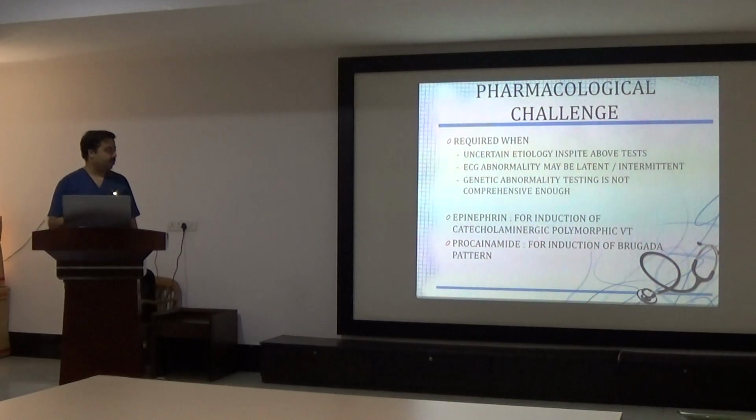Epinephrine can be given for induction of catecholaminergic polymorphic VT. It is also very rarely done. It is also required when other causes are ruled out.